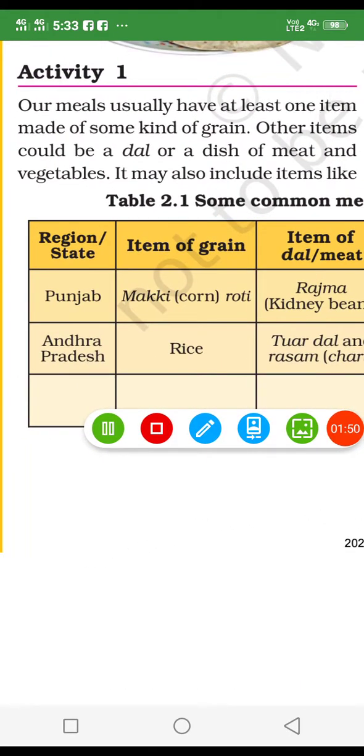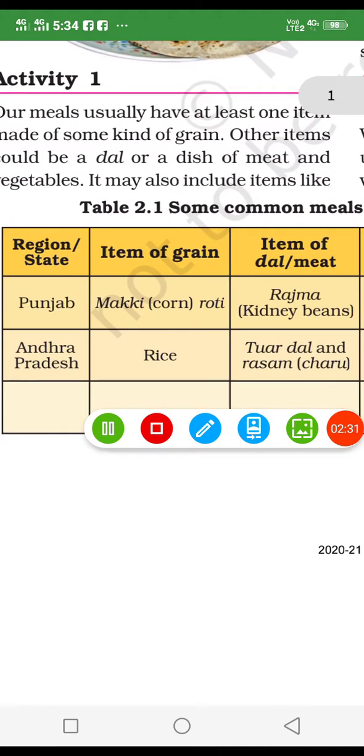We don't have only one type of food. We have varieties of food. When we take lunch or dinner, it includes chapati, dal, one vegetable, curd, and maybe one sweet also. So all these are varieties of items we take in our one-time meal. Why? Because we need all the components of food. We get carbohydrate from the chapatis, we get protein from the dals, we get minerals and vitamins from the vegetables and fruits. Okay, that's why we take varieties of food in our daily routine, not only one type.